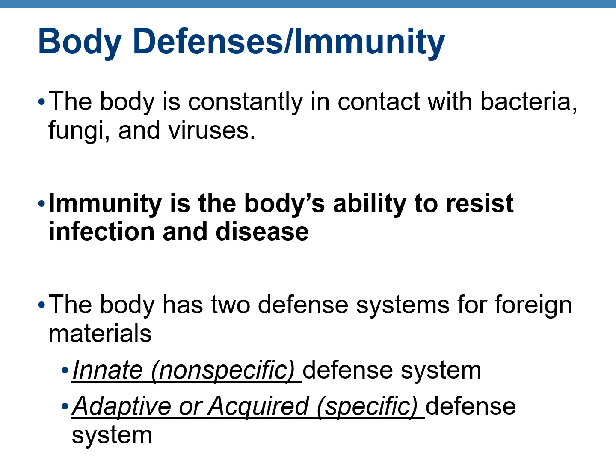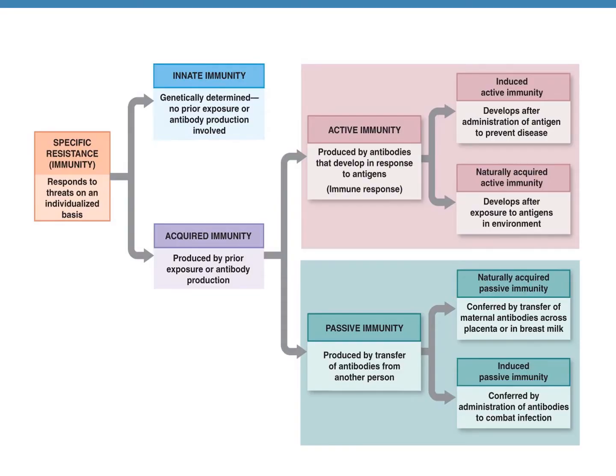What is immunity? Immunity is defined as the body's ability to fight against infections and diseases. There are two main defense mechanisms that the body employs. The first one is the innate defense system, which is non-specific, and the second one is the adaptive or acquired defense system, which is specific. So the immunity of your body is mainly divided into innate and acquired immunity. There are further subdivisions of this, and we are going to learn about this in the subsequent slides.